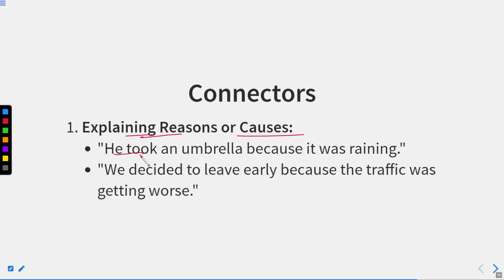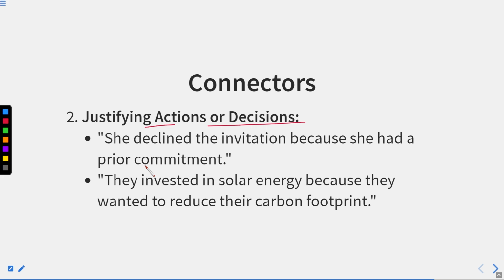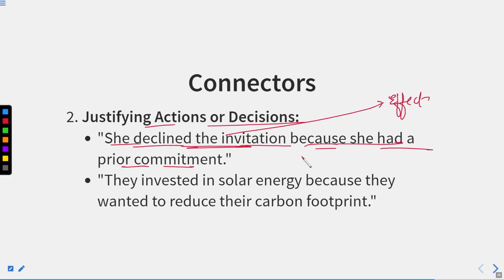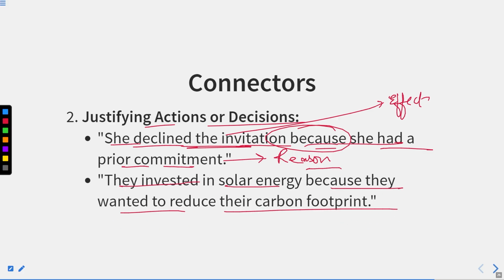Explaining reasons or causes: he took an umbrella because it was raining. We decided to leave early because the traffic was getting worse. Justifying actions or decisions: she declined the invitation because she had a prior commitment. So she declined the invitation, this is the effect, the result. And what is the cause? Because she had a prior commitment. This is the reason, shown by the word because. They invested in solar energy because they wanted to reduce their carbon footprint. So because is showing the reason, and this is the effect.